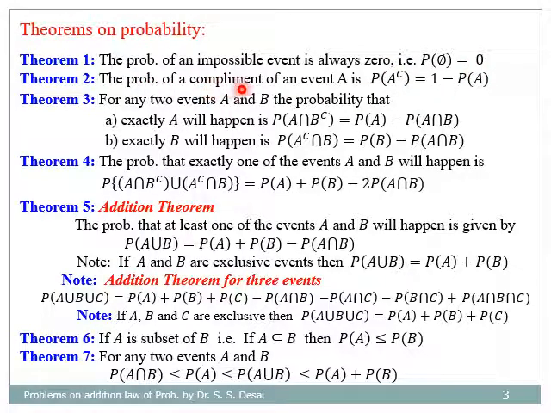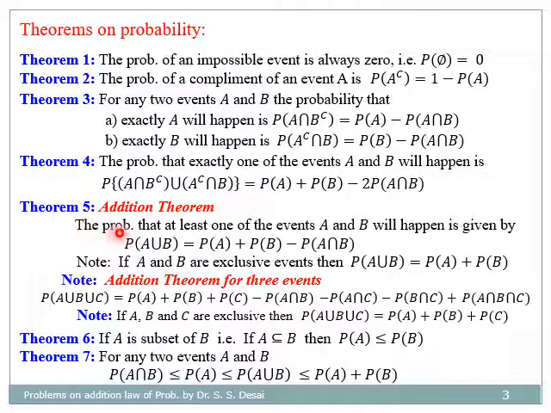Probability of a complement of an event A is given by probability of A complement is equal to 1 minus probability of A. Then for any two events A and B, probability that exactly A will happen is given by probability of A intersection B complement is equal to probability of A minus probability of A intersection B. And probability that exactly B will happen is given by probability of A complement intersection B is equal to probability of B minus probability of A intersection B.